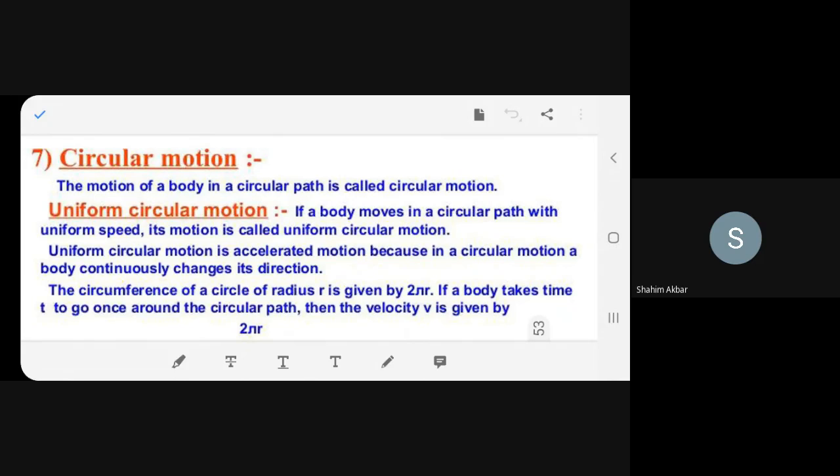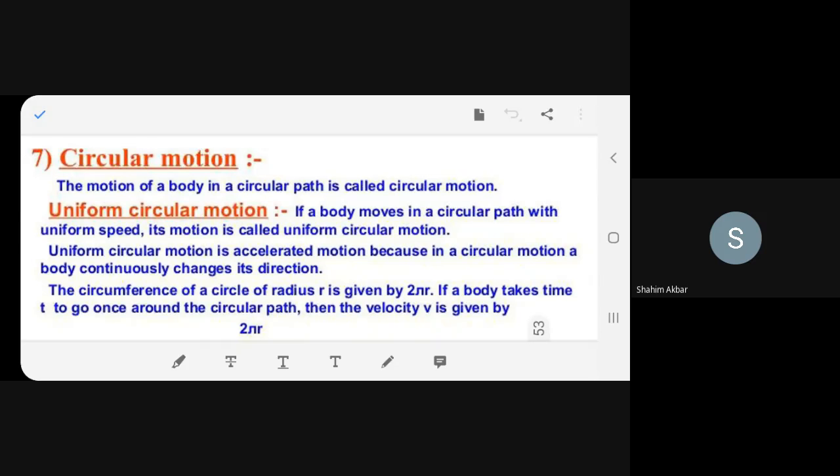If the velocity is changing, I told you already the velocity is changing, that means the acceleration is also changing because acceleration is the difference in velocity. Acceleration is equal to v minus u upon t. And we know the velocity is changing, that means acceleration has to change. But speed will not change altogether.